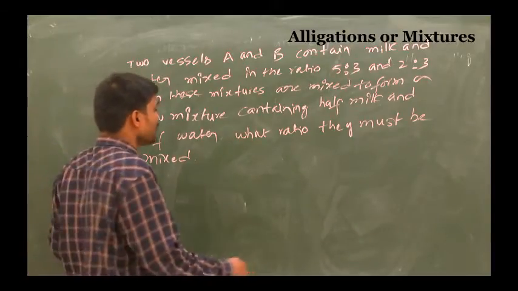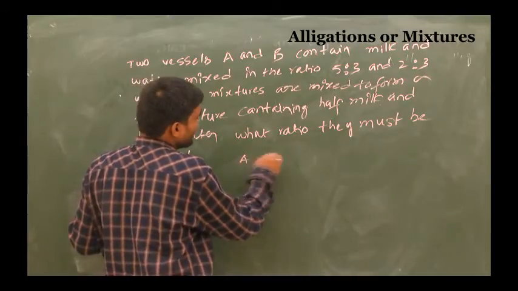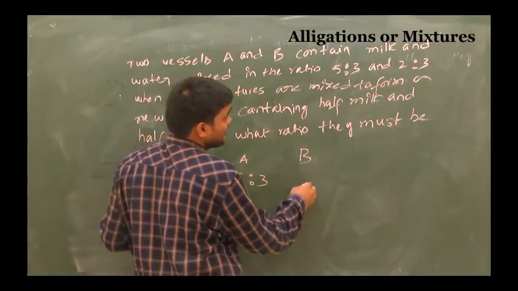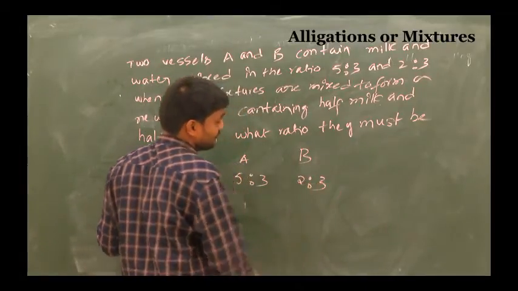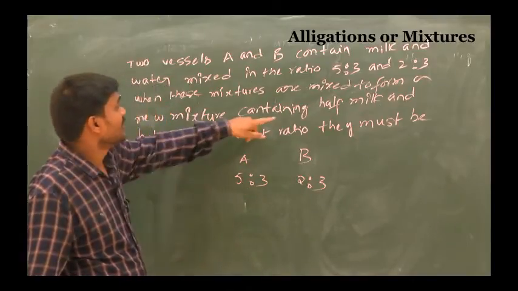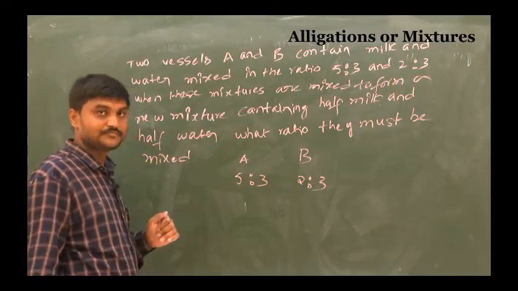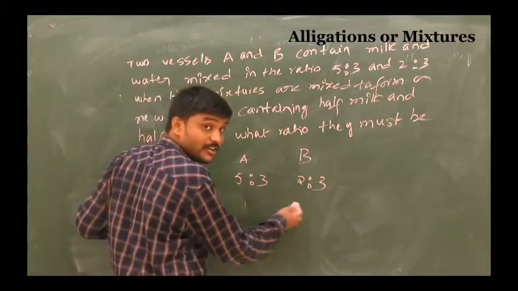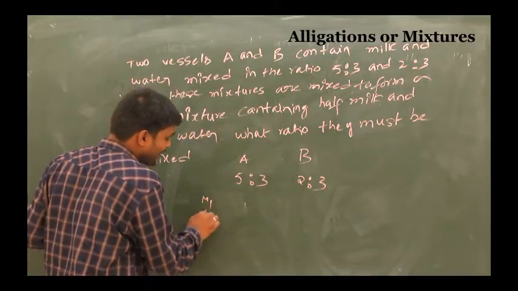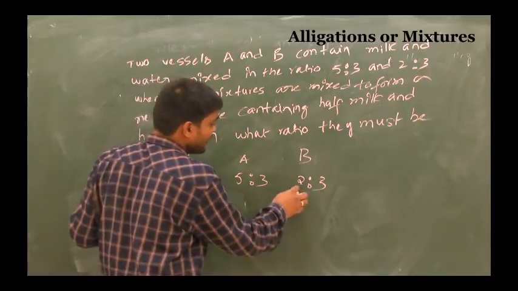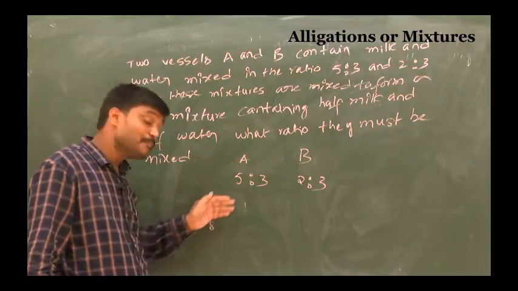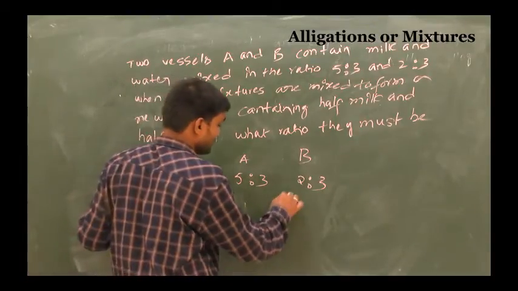So here, suppose A and B. This is 5:3, this is 2:3. Milk and water is given, half milk and half water. So you can take according to the rule of alligation, this is the milk part. Milk part is 5/8 in A, and in B also the milk part is